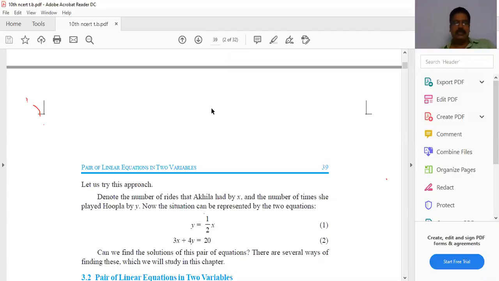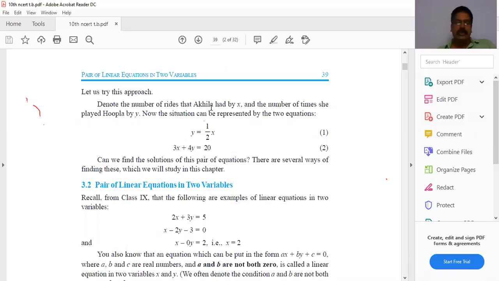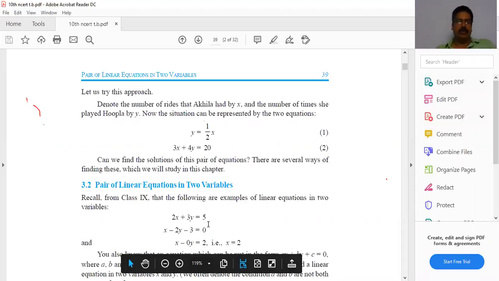Now, our chapter is pair of linear equations in two variables. That means we take two equations. Pair of linear equations in two variables means you have to take two equations. 2x plus 3y equal to 5 is one equation, and another equation is x minus 2y minus 3 equal to 0. These are examples of a pair of linear equations in two variables. Okay. Understand?